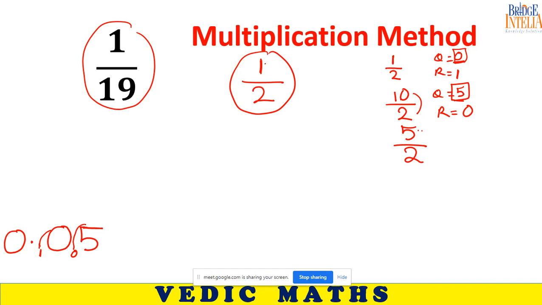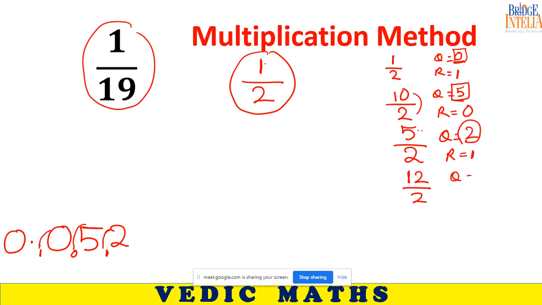So for 5 and 2, what is the quotient? The answer will be 2. What is the remainder? The quotient will be 2 and the remainder will be 1. So write this 2 here and write this 1 very subtly, so that you can remove it later on. Our next approach should be on 12. So 1 and 2 looks like 12. So do the same on 12 and 2.